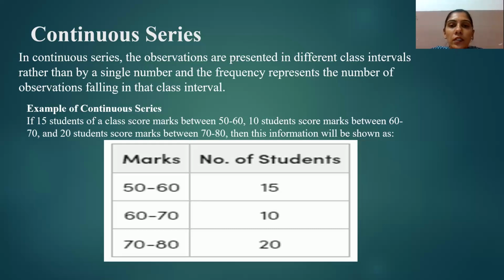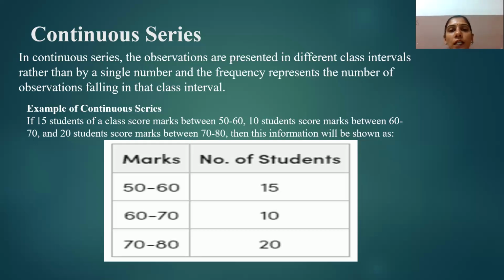Let's consider some points about the width of the class interval also. Normally the class interval of the series should be a multiple of 5, because it handles numbers like 5, 10, 15, etc. easily.